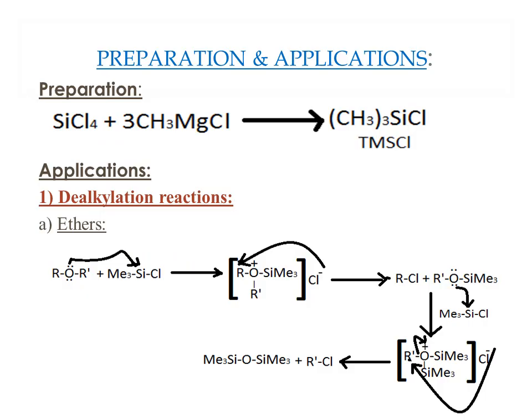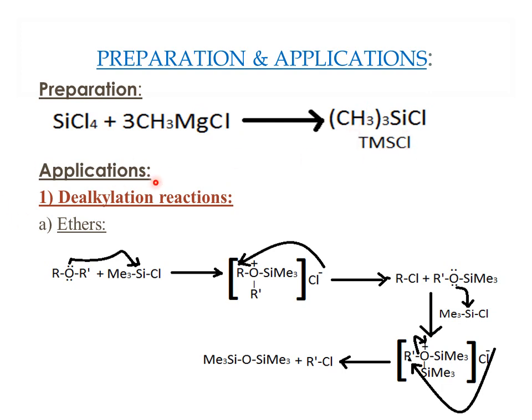Moving on to the preparation and the application part. In the preparation, you take the silyl chloride and then you treat it with the Grignard reagent. If you treat it with methyl magnesium chloride, you get TMSCl.